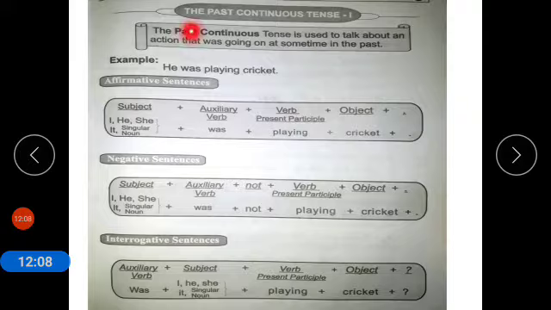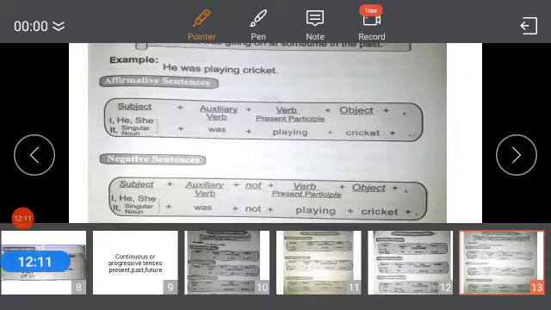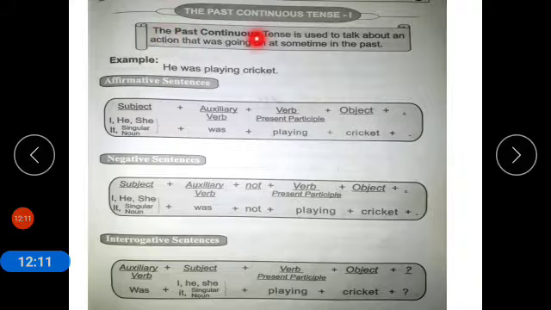Now coming to past continuous tense. What is past continuous tense? The past continuous tense is used to talk about an action that was going on at some time in the past.